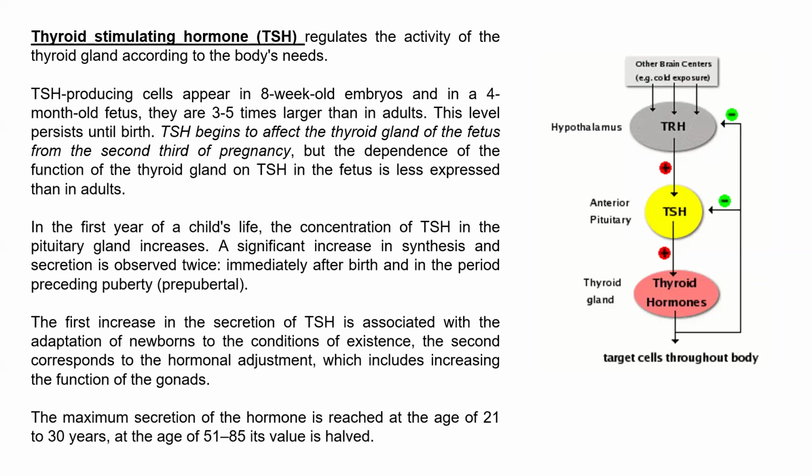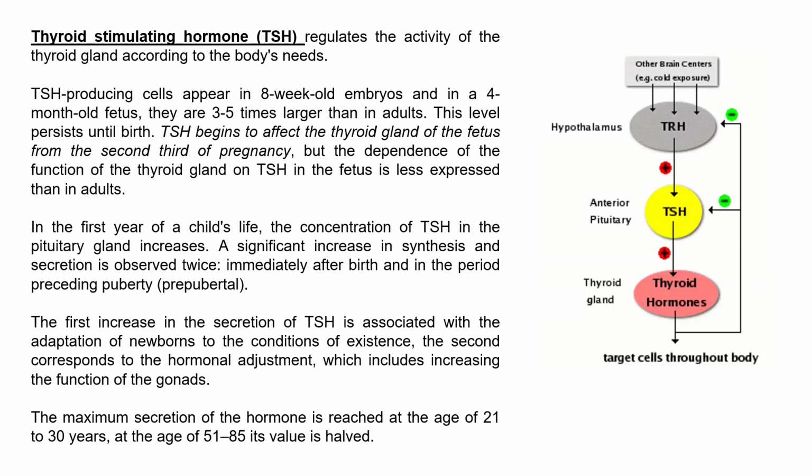A significant increase in the synthesis and secretion is observed twice: immediately after birth and in the period preceding puberty. The first increase in the secretion of TSH is associated with the adaptation of newborns to the conditions of existence.